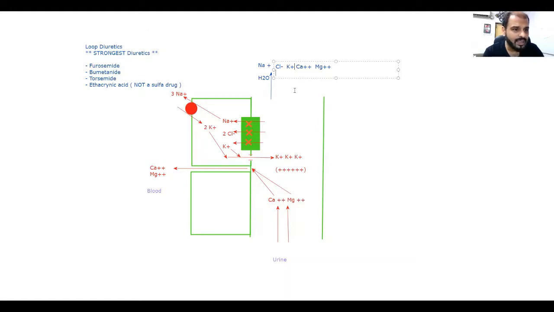So a lot of things will be lost in the urine: sodium, water, chloride, potassium, calcium, and magnesium. So I can say this drug is causing hyponatremia, hypovolemia, hypochloremia, hypokalemia, hypocalcemia, and hypomagnesemia. So a lot of hypos. Look, okay? So what should be the uses? The uses of the drug, as it is a strong diuretic. What should be the uses?